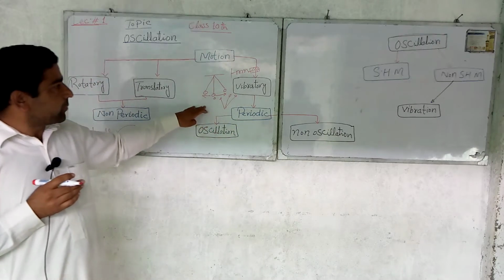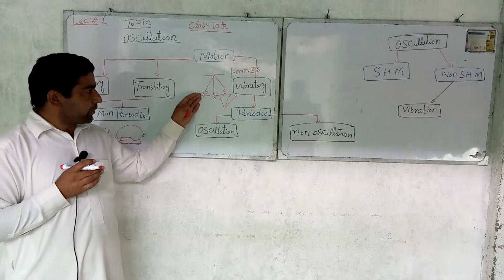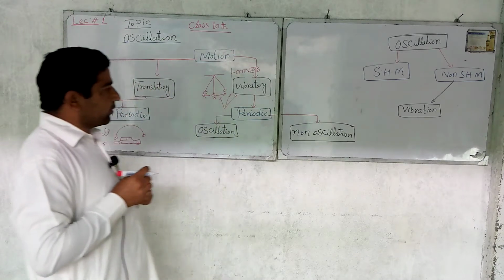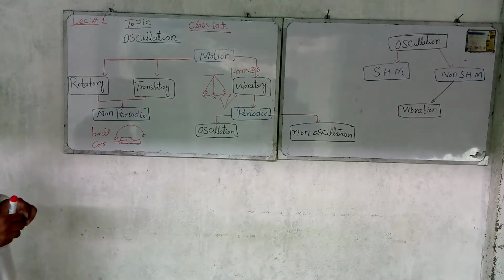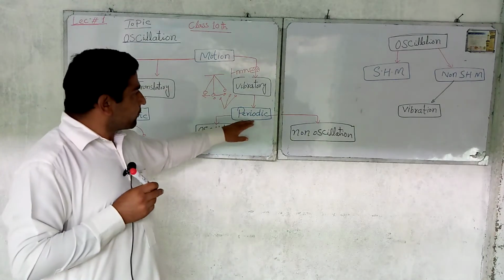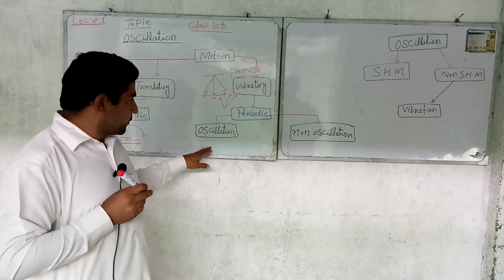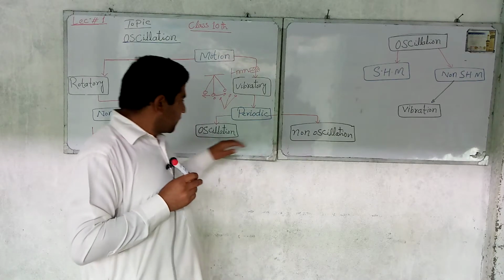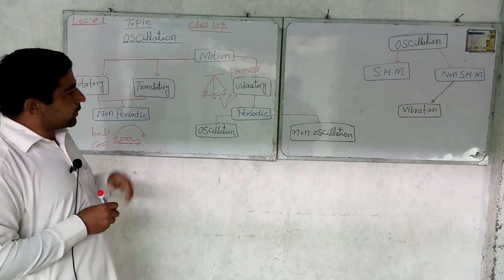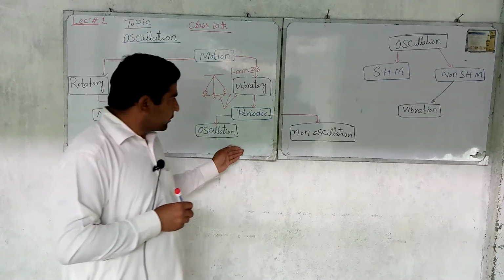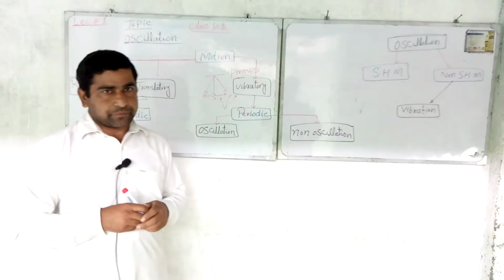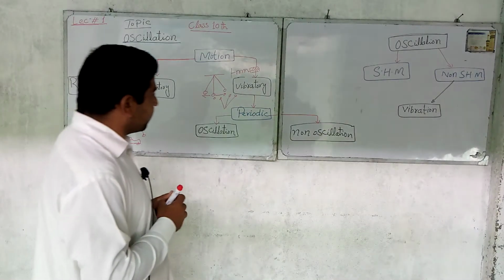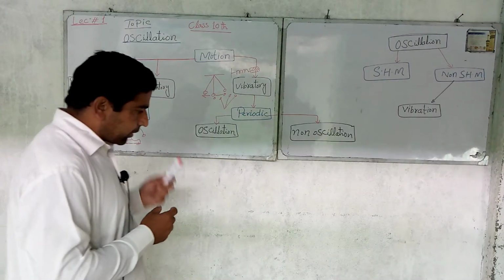Examples of periodic motion are also a simple pendulum, a steel strap, and a mass attached to a spring. The periodic motion is further divided into two types. One is called oscillation and the other is called non-oscillation. Non-oscillation is that type of periodic motion which has no mean position. There is no mean position in the motion of the body. It is called non-oscillation motion.